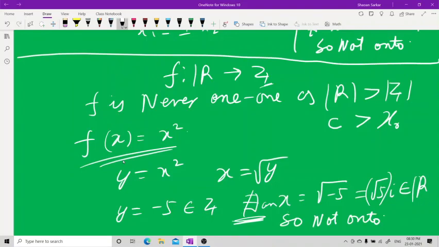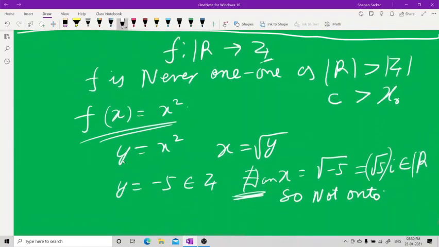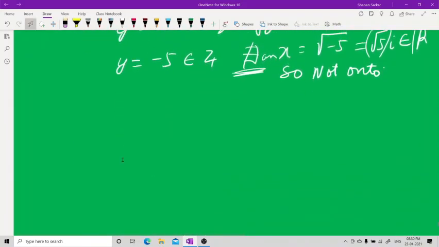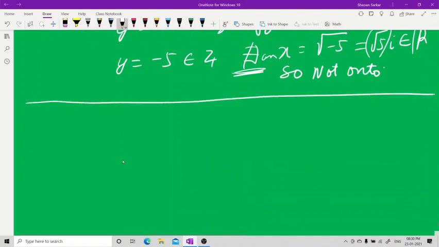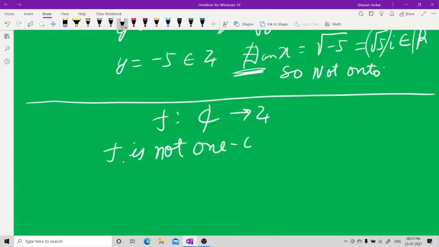Now I can change the same thing. See, I will show you one more thing with the same problem. If I change this from complex numbers to Z, one-one is never possible. f is not one-one, because the cardinality of this is more than this. Now check for f(x) equal to x square, whether it is onto or not.